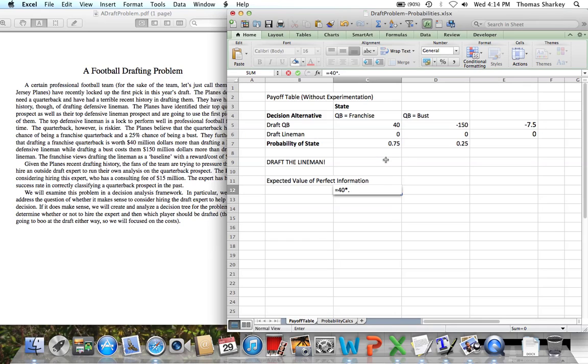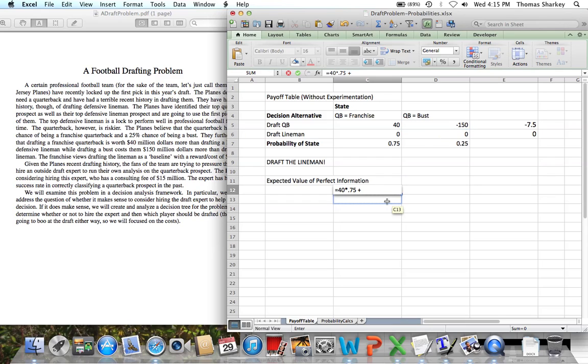And then 75% of the time, the quarterback is going to turn out to be a franchise quarterback. So 75% of the time, we're going to actually draft the quarterback. And then the second aspect is, what happens if the perfect consultant predicts that the quarterback's going to be bust? Then we're going to obviously draft the lineman.